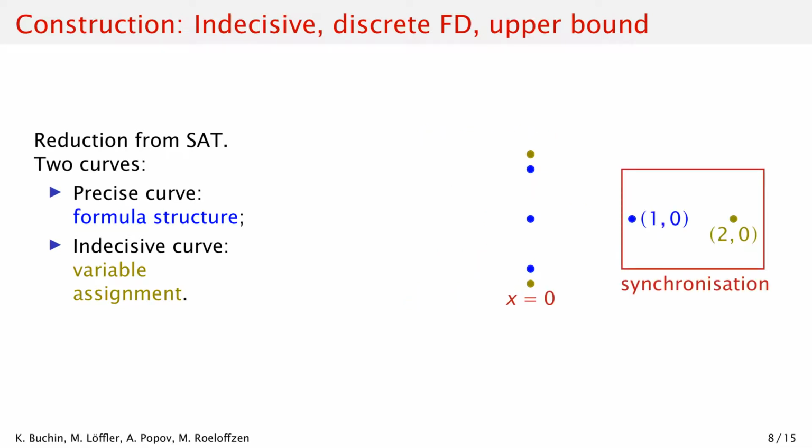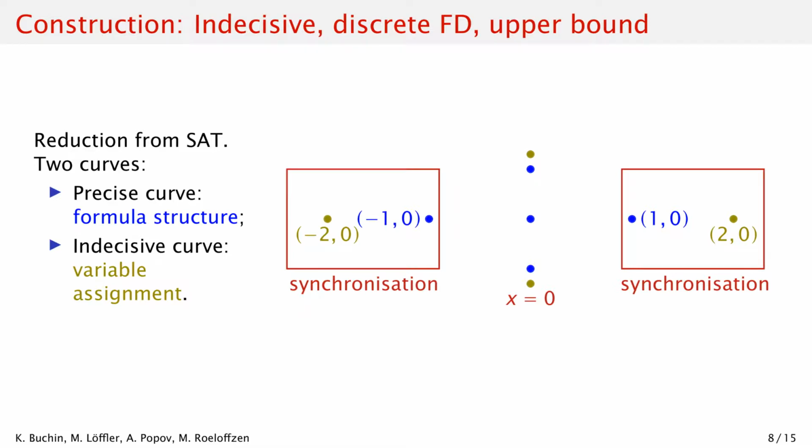To ensure that we match up the right points, we introduce synchronization points. The positioning makes sure we either get the distance of 1 or 1 plus epsilon, depending on whether the clause is satisfied. Finally, we introduce synchronization points at the beginning of both curves, so the start of both curves is matched up. The need for this will become clear later.